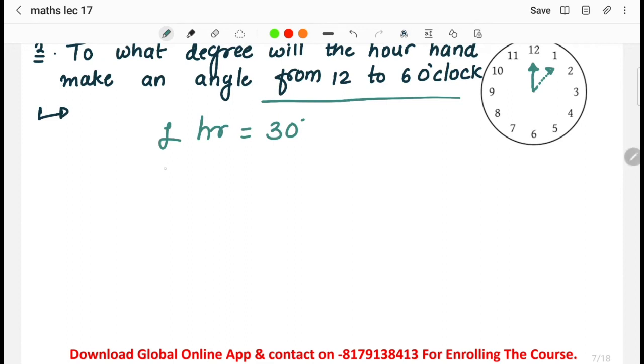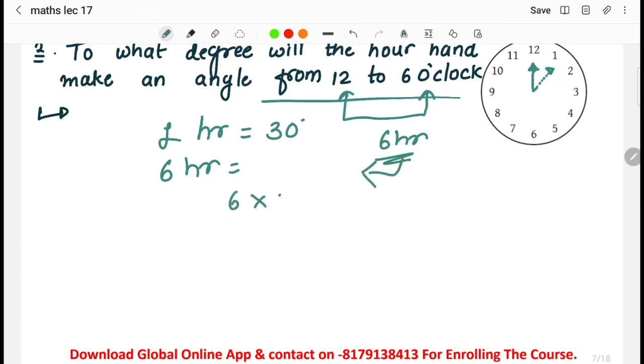So basically, the difference between 12 o'clock and 6 o'clock is how many hours? It is a difference of 6 hours. 12 minus 6 is equal to 6 hours. So for 1 hour it is covering 30 degrees. So for 6 hours, how much will it cover? 6 into 30 degrees. That is 180 degrees.